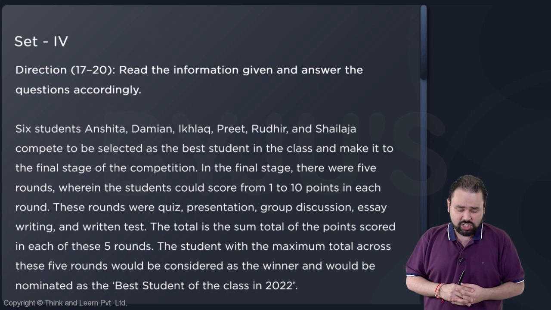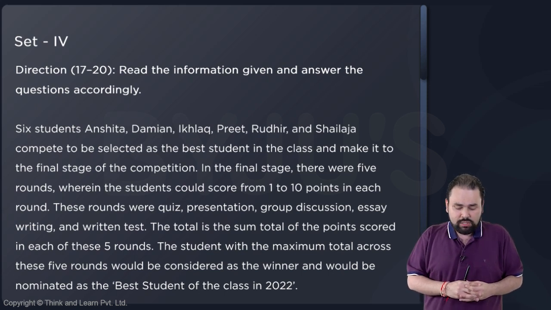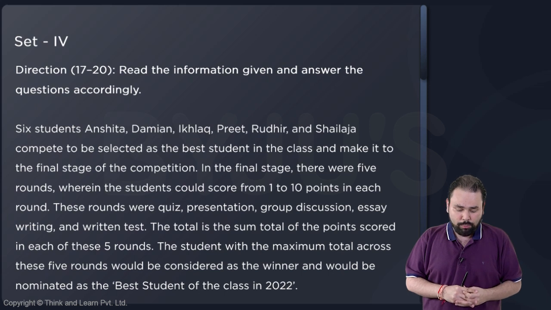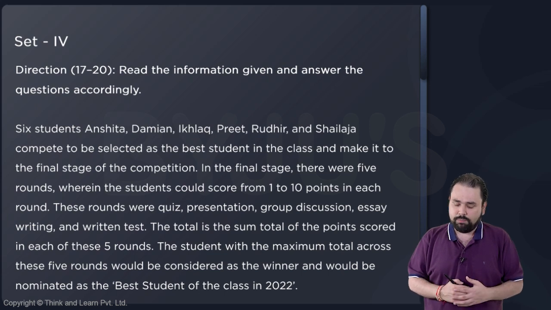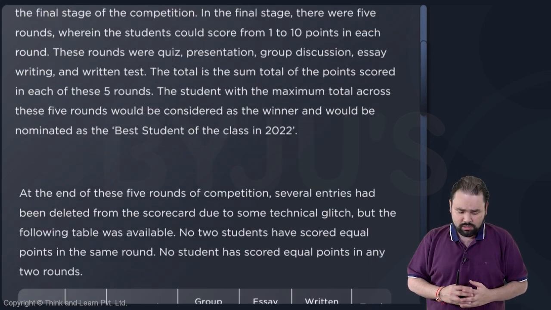In the final stage, there were 5 rounds wherein the students could score from 1 to 10 points in each round. These rounds were quiz, presentation, group discussion, essay writing and written test. The total is the sum total of the points scored in each of these 5 rounds. The student with the maximum total across these 5 rounds would be considered the winner, nominated as best student of the class. Okay, simple.